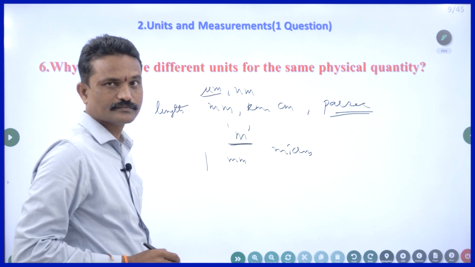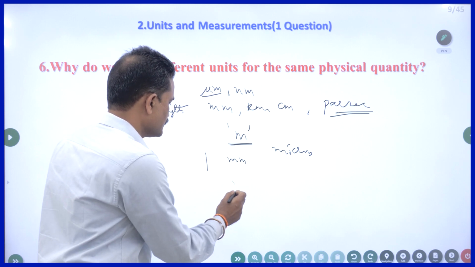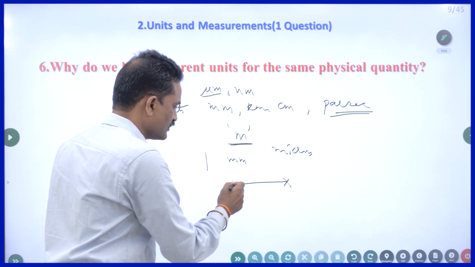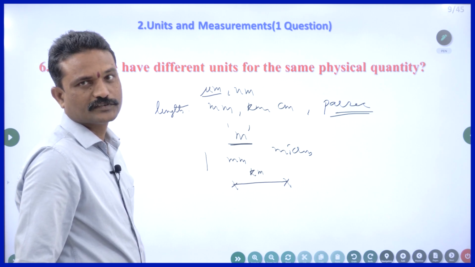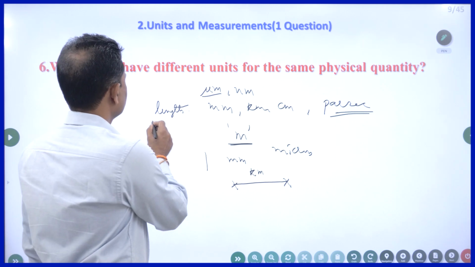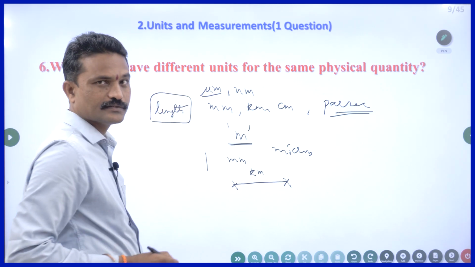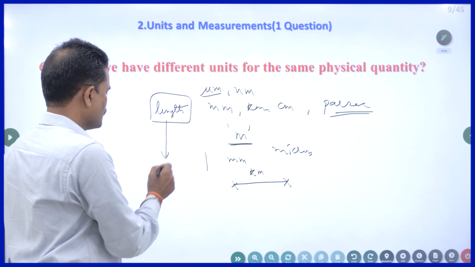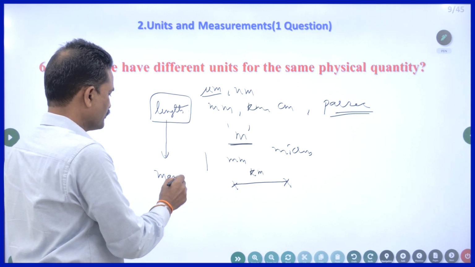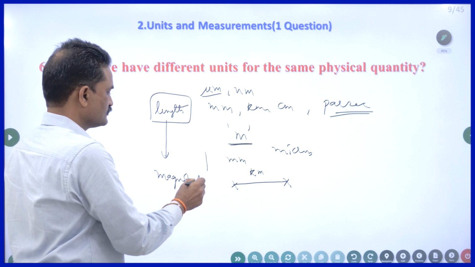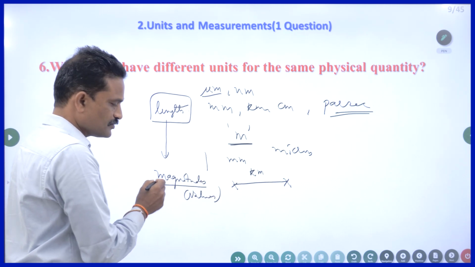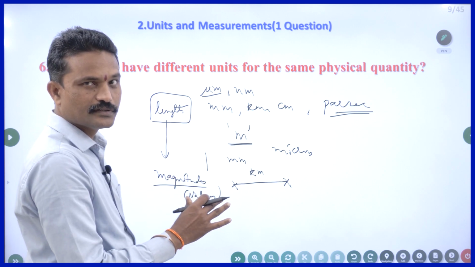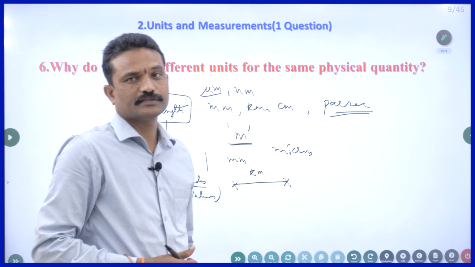If I want to measure the distance between 2 cities of India, I should go for kilometers. So what does it mean? The physical quantity length has a wide range of magnitudes. What do you mean by magnitudes? Values. So depending upon the magnitude, I should choose the unit.